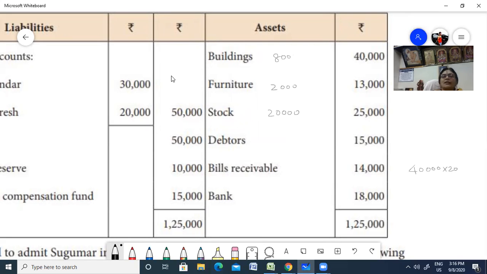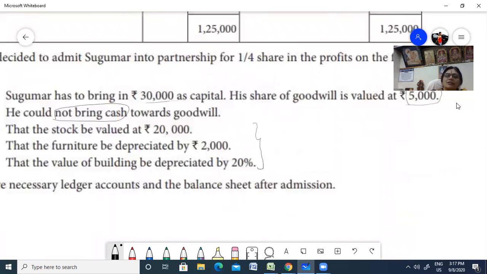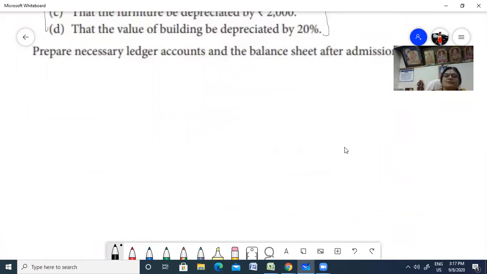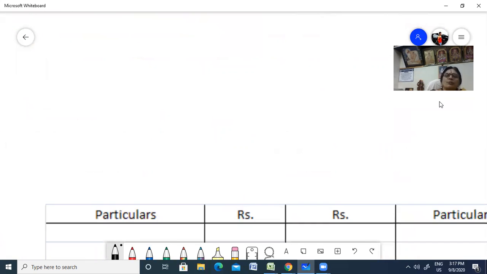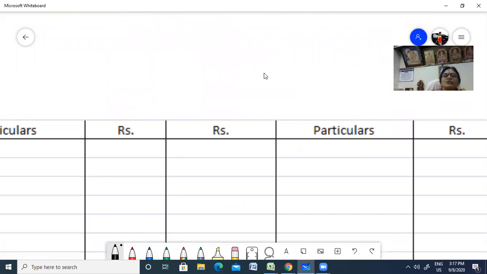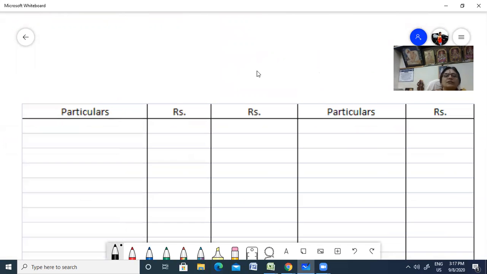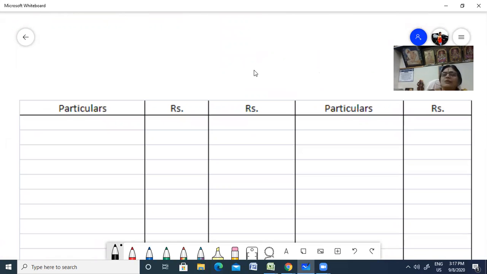So we have calculated the amounts that are going to be revalued: only 3 things. Building is depreciated, so minus. Furniture is depreciated, so minus. Stock is to be valued at 20,000, again minus. All depreciation amounts will go to the debit side of the revaluation. So let us do the revaluation account.